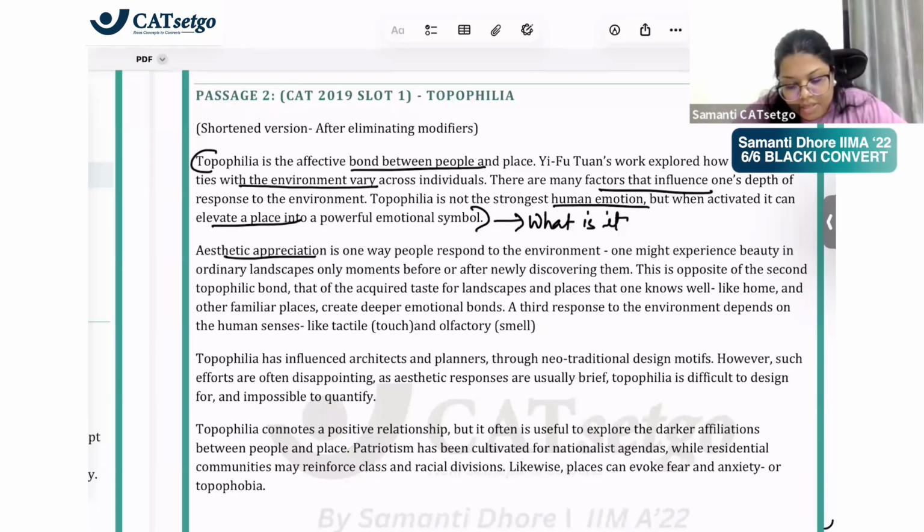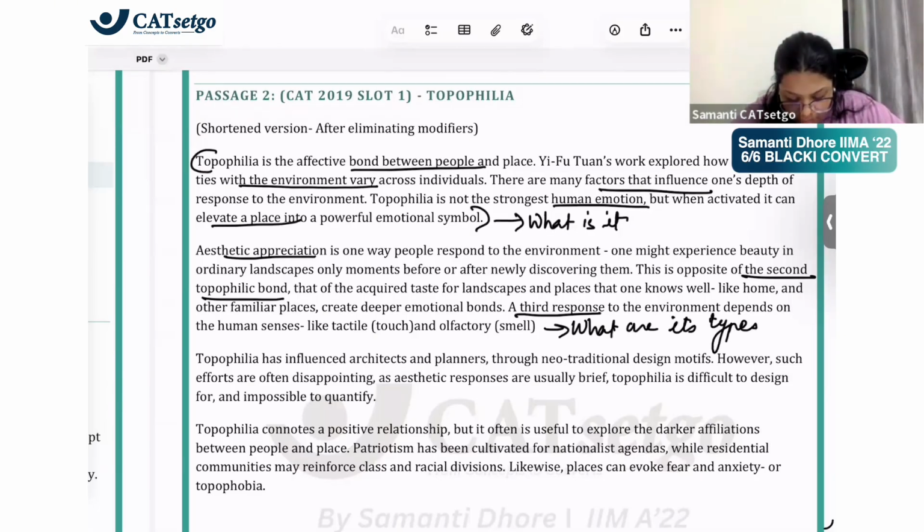Right? Aesthetic appreciation is one way it happens. Second way it happens is this way. And third way it happens is in display. So what are the types? Right? Topophilia has influenced people, but it has resulted in disappointing outcomes. So its use case. Right? What is it used for?